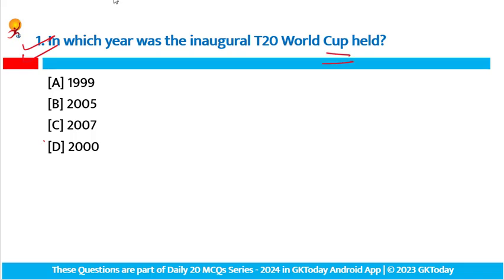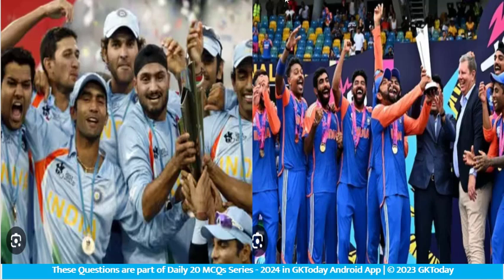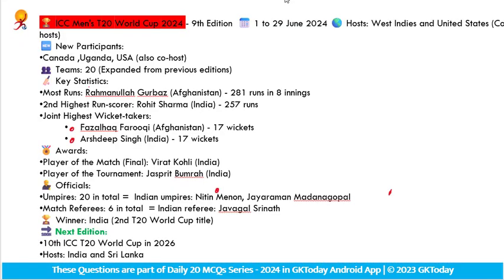The inaugural T20 World Cup, the first edition, was in 2007 and it was co-hosted by South Africa. India won this prestigious global tournament organized by ICC every 2 years by defeating Pakistan. The latest edition, the 2024 edition, is the ninth edition of the ICC Men's T20 World Cup, and it was also won by India, this time by defeating South Africa.